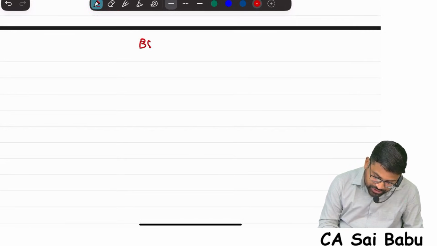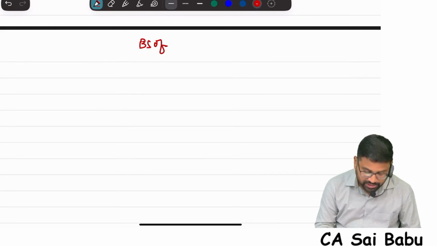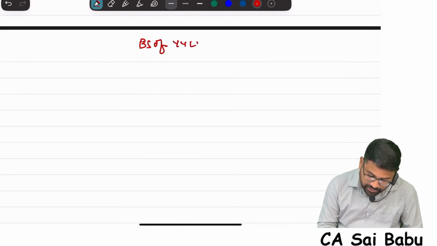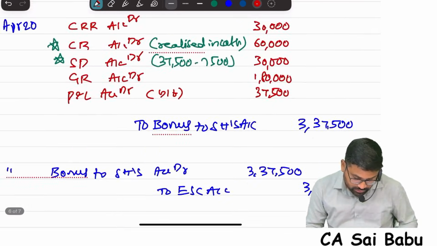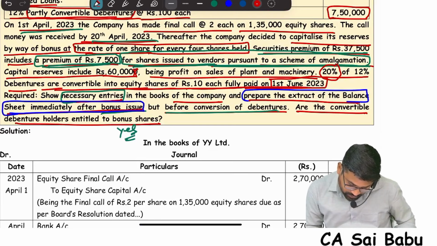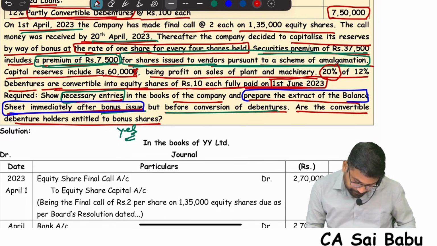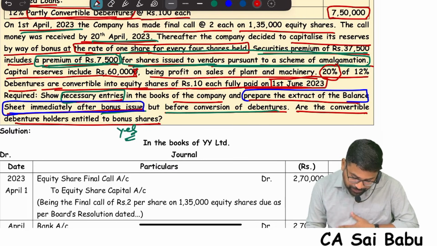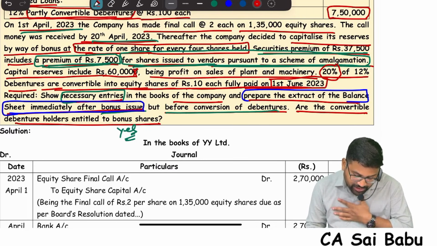So, balance sheet of, what is the name of the company? YY Limited, as on 30th March. Actually the entire thing is completed on April 20th, right? They have not actually mentioned the date, but they are asking to prepare the extract of the balance sheet immediately after the bonus issue.